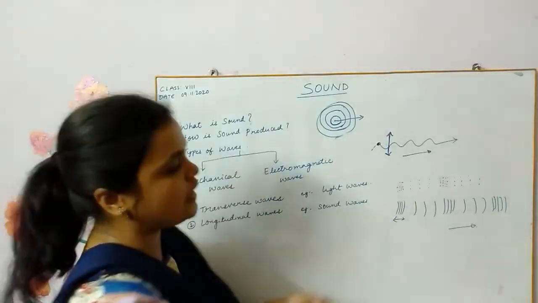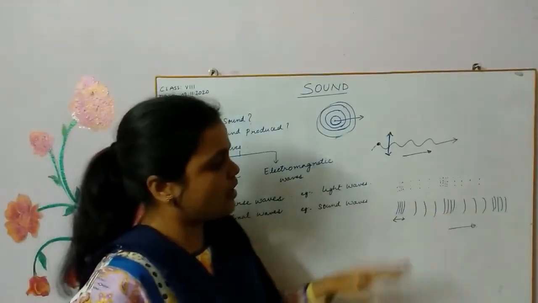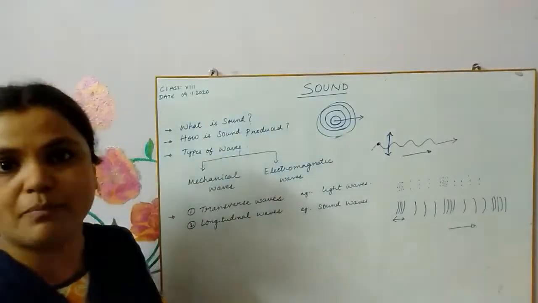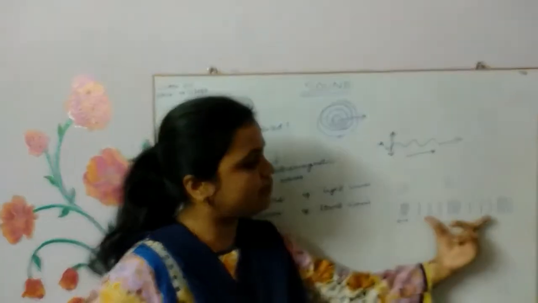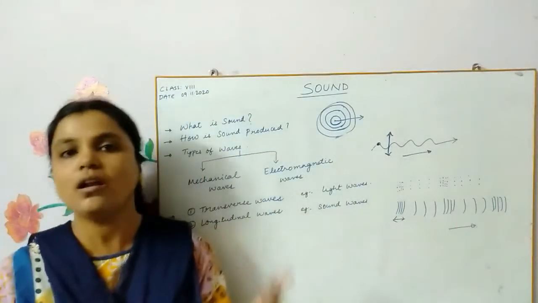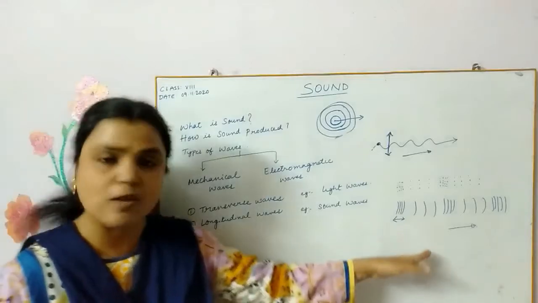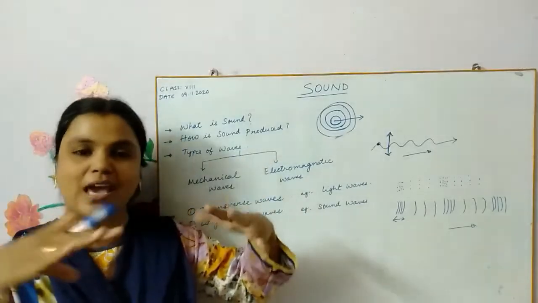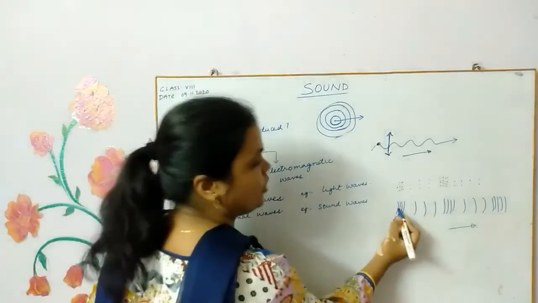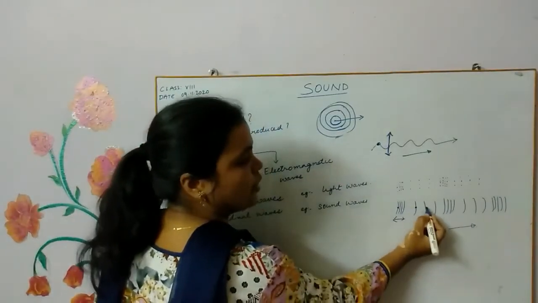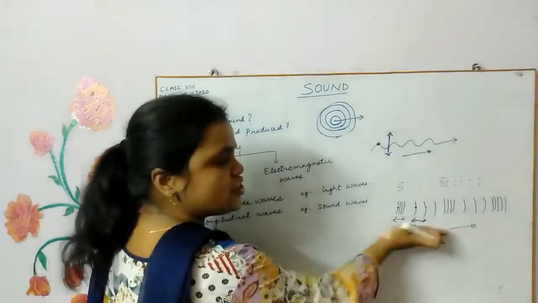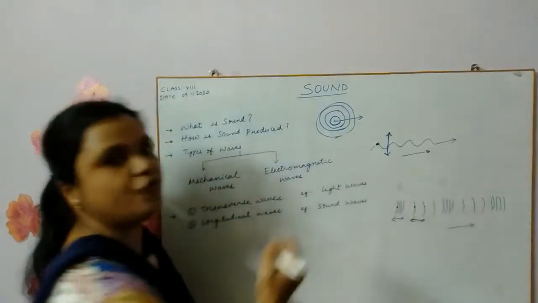But here, if you see, you can see sound waves. This is the way the sound travels from one place to another. This is the medium. For example, it can be an air medium or water medium or any gas or solid medium. The waves move in this direction, and any particle vibrates to and fro in a direction parallel to the direction of the wave.